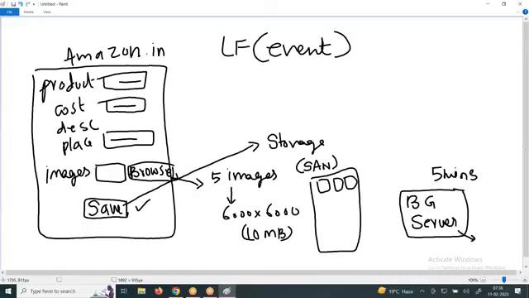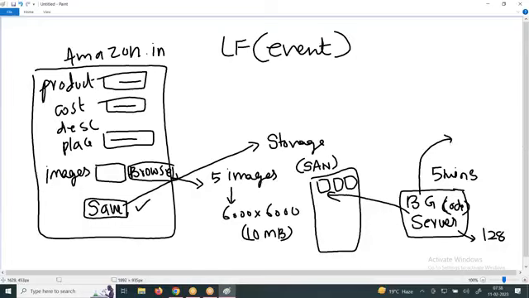This is a big server, I would say 128 GB of RAM. It will connect to these files and take this file. You are going to write image processing code here.